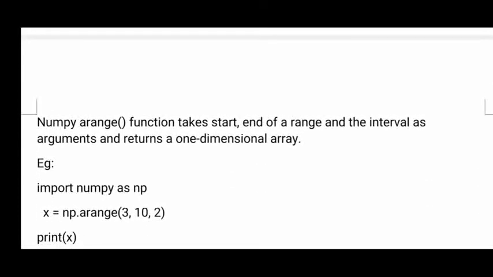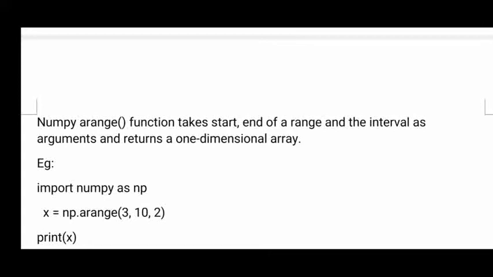What is the range function actually? I want to create an array with 10 elements, and those 10 elements are 1, 2, 3, 4, 5, 6, 7, 8, 9, 10. From which element to which element do you want to create the array? Instead of writing each and every element, you can create an array by giving a range. We give the starting value and the ending value. Whatever elements are there between that starting value and ending value, with those elements a new array is created.